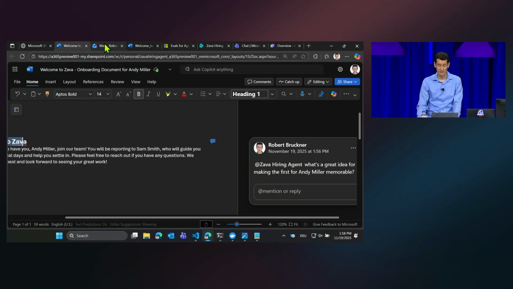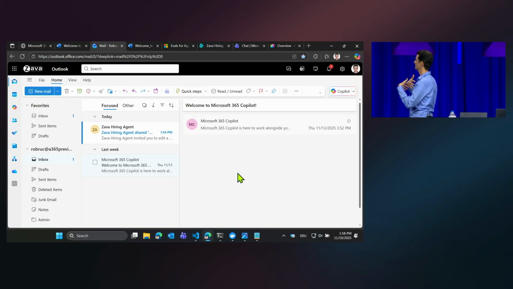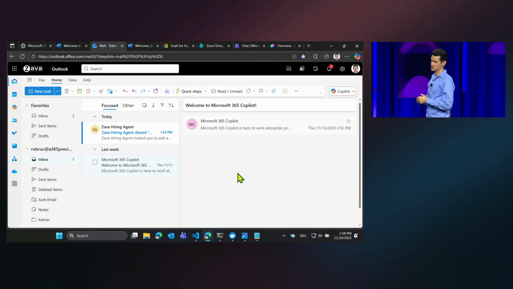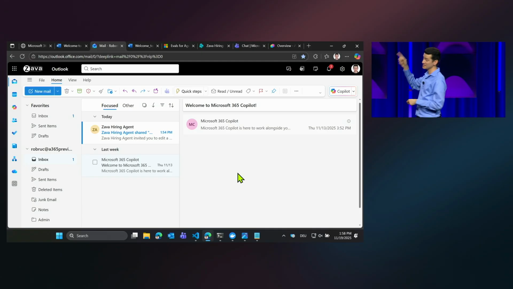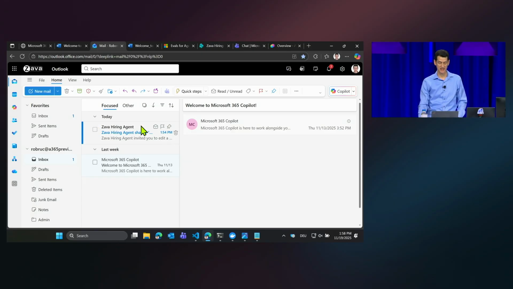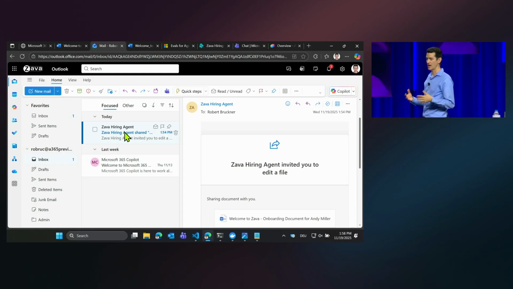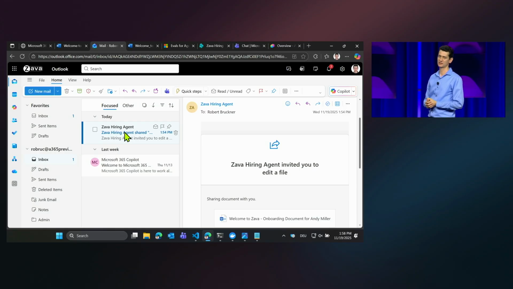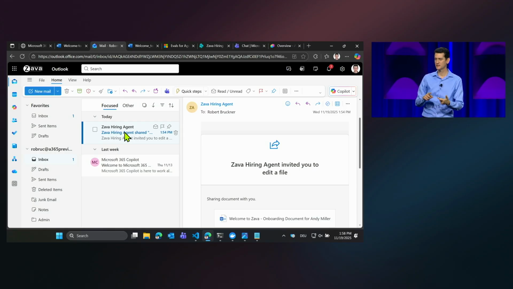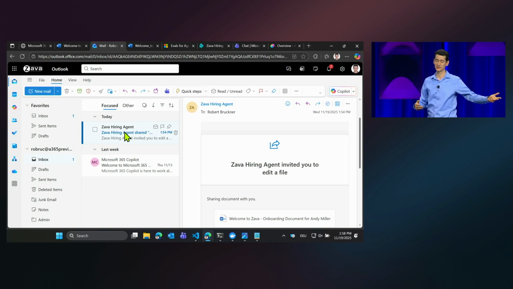What I can also show in the meantime is my mailbox. So this is myself in that tenant. I had an old message from last week, and I had gotten a message just like 2 minutes ago. And this is actually the message sent by the hiring agent. So the hiring agent has an identity in my tenant. It can send emails. It can send me chat notifications. It can share documents, just like it did a moment ago.